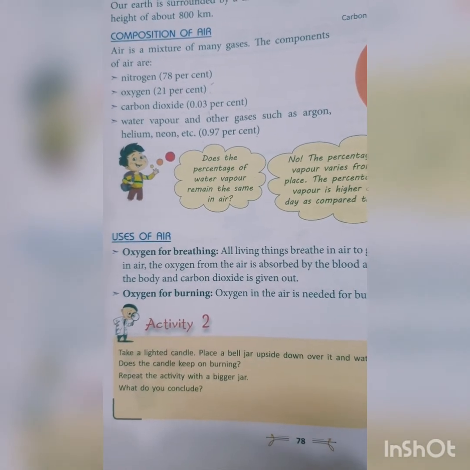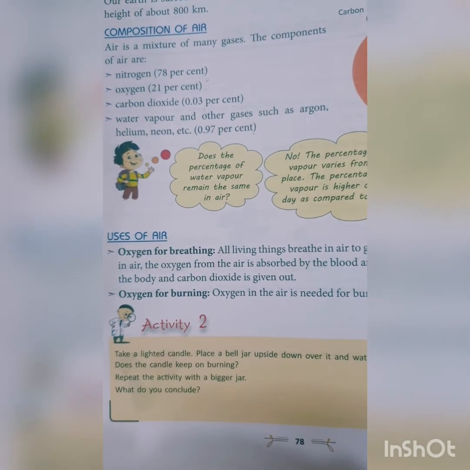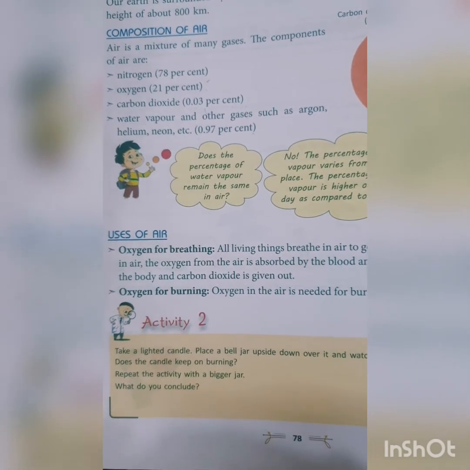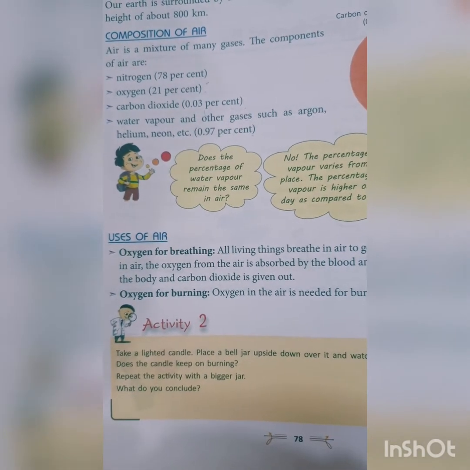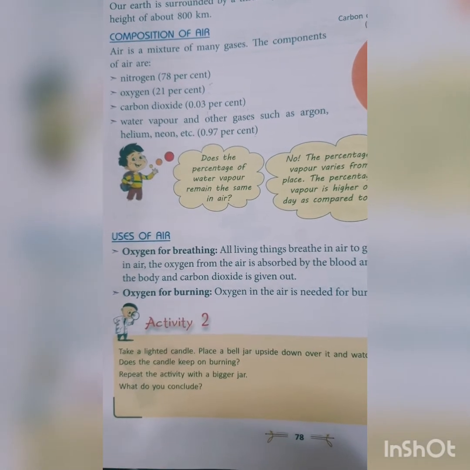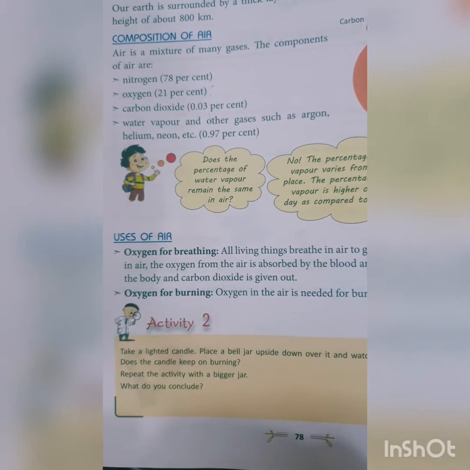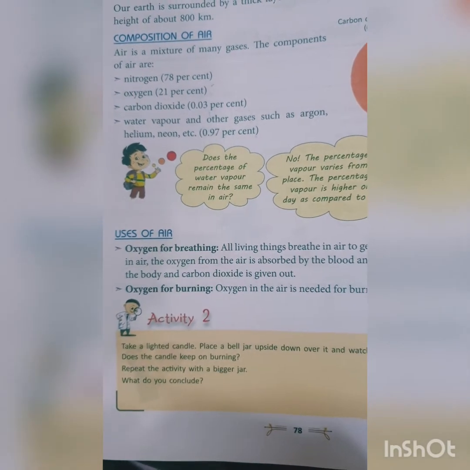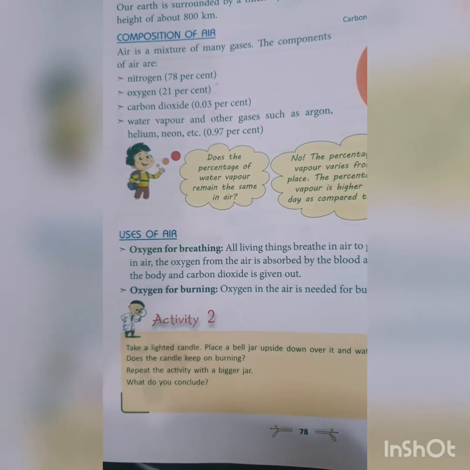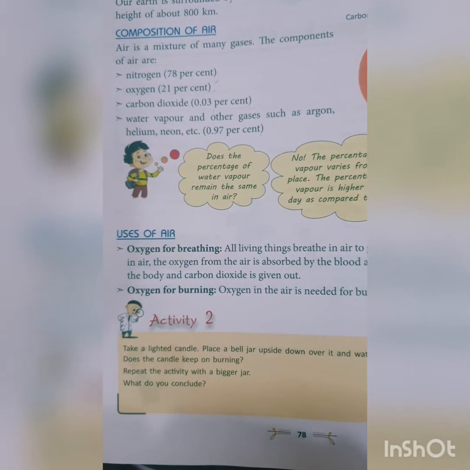Dear students, in today's tutorial, we are going to discuss the uses of air. As you all know, oxygen is one of the important components of air. Oxygen present in the air is used for breathing. All living things breathe in air to get oxygen. When we breathe in air, the oxygen from the air is absorbed by the blood and taken to the different parts of the body, and carbon dioxide is given out.